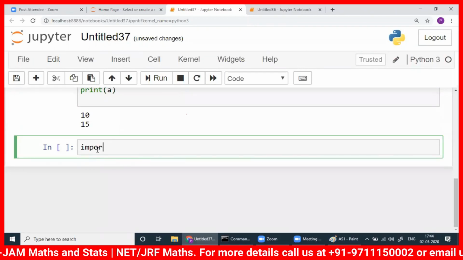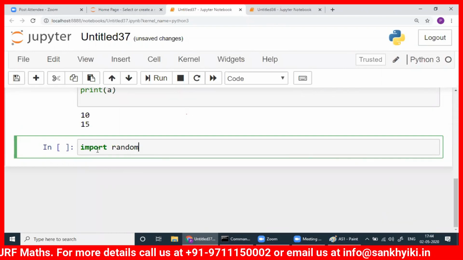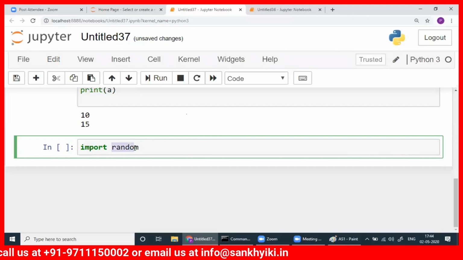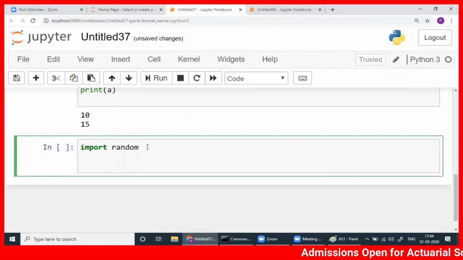Okay, fine. Import random. Again, what is the meaning of this? This is called a module in Python. There are many modules. One is random, one is math, one is statistics. There are so many modules. So here, random is one of the modules. So what will happen is, if I import random, I will write print.